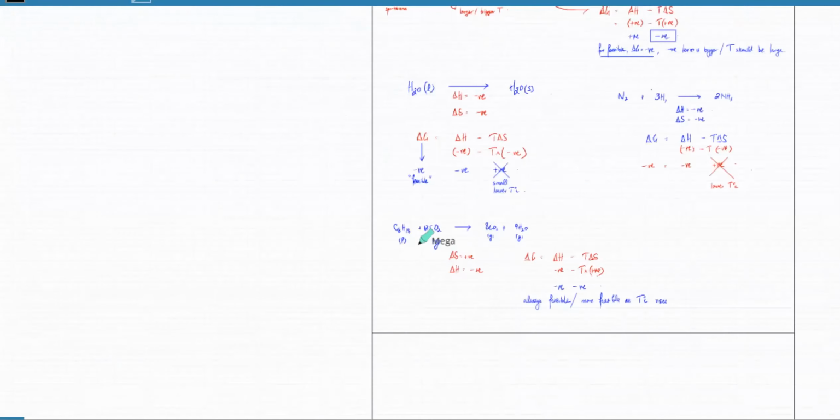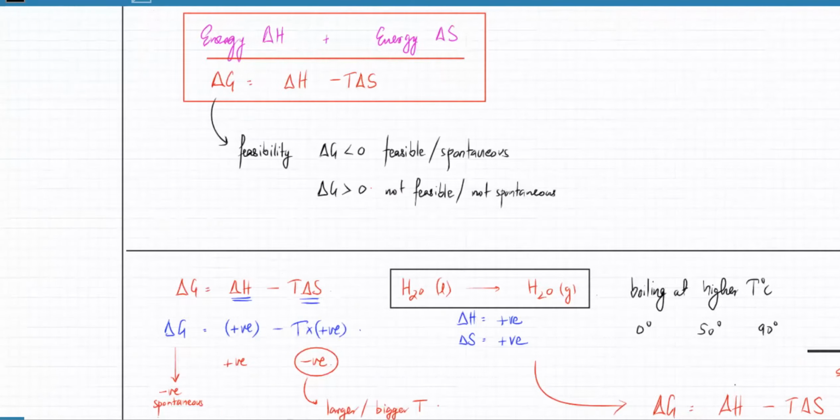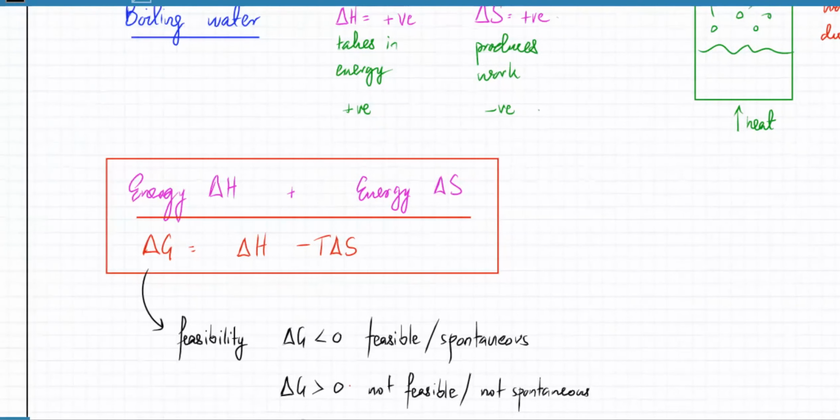Okay, so I'm just going to explain this again. Remember that whenever you have a reaction, energy is produced in two ways. One of them is enthalpy change, which is basically the heat energy that is produced or consumed, like a fire burning that produces heat.